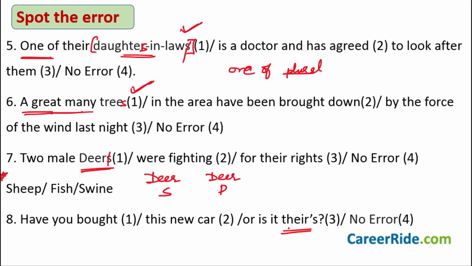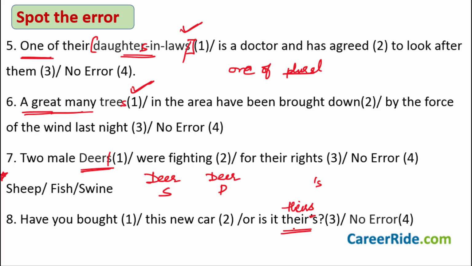We are trying to show possession, and we know that if we are trying to show possession, we use apostrophe S, right? But with words like yours, ours, theirs, you do not use this apostrophe. It should just be theirs. So the mistake is actually this apostrophe, and we have discussed this also in the video that I pointed out in the previous slide. That is why I'm again and again saying that you must watch that video if you want to ensure that your concepts are clear about nouns.